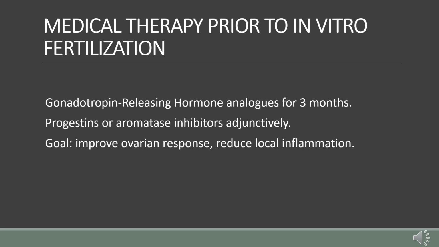Medical therapy can be used before in vitro fertilization to improve outcomes. Monthly injections of gonadotropin-releasing hormone analogs for around 3 months can reduce cyst activity and inflammation. Progestins or aromatase inhibitors can be used as adjuncts. The aim is to improve ovarian response during stimulation and reduce local inflammation, which can make egg retrieval easier. However, the evidence shows that medical therapy does not necessarily increase live birth rates, but it may help with surgical planning and comfort during in vitro fertilization.